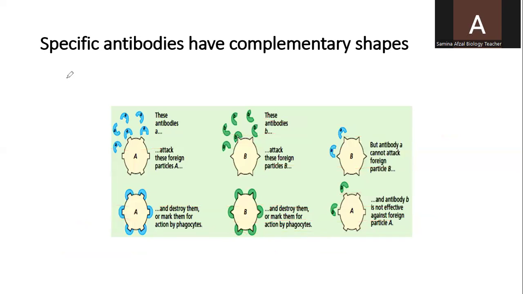Some specific antibodies have complementary shapes. You can see these antibodies A have the shape to which the antigens will be attached.